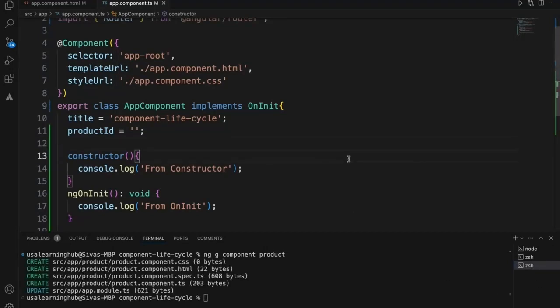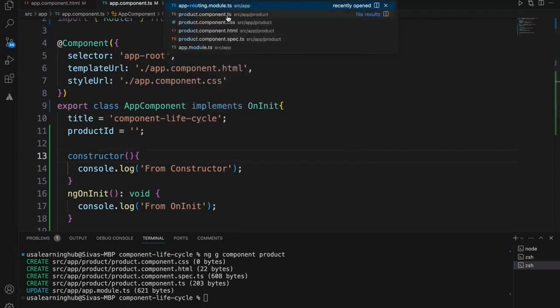So now we have a product class and a product component.